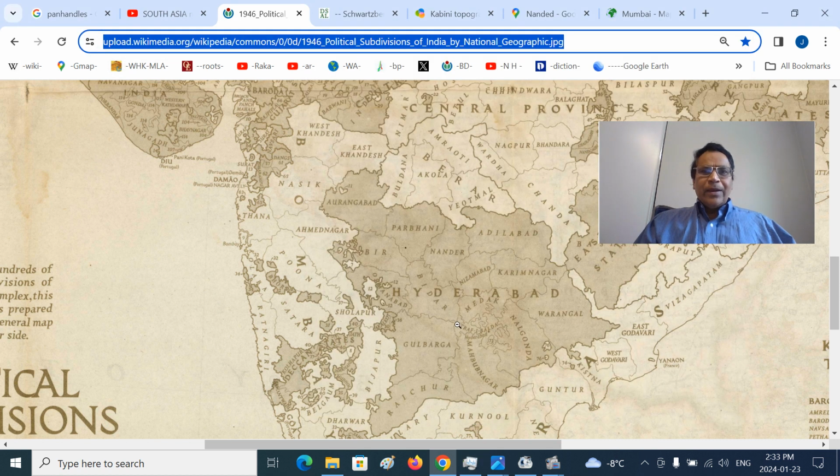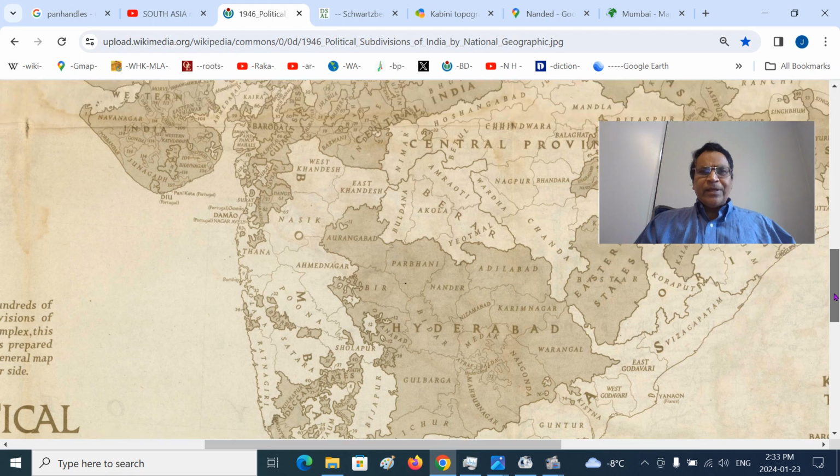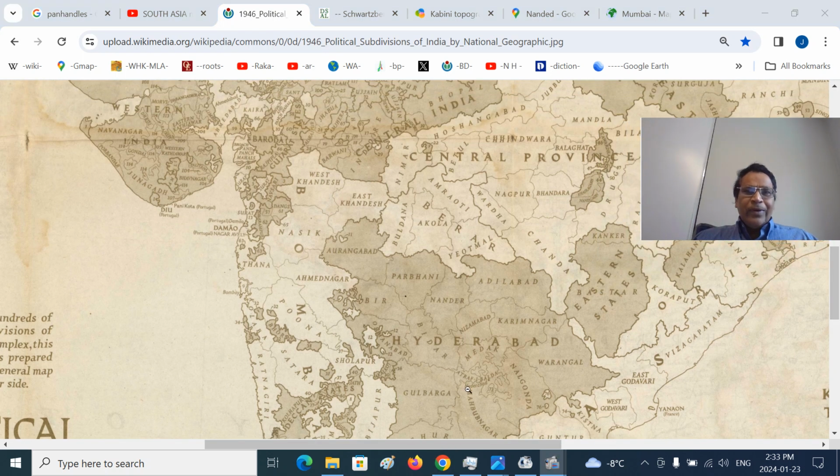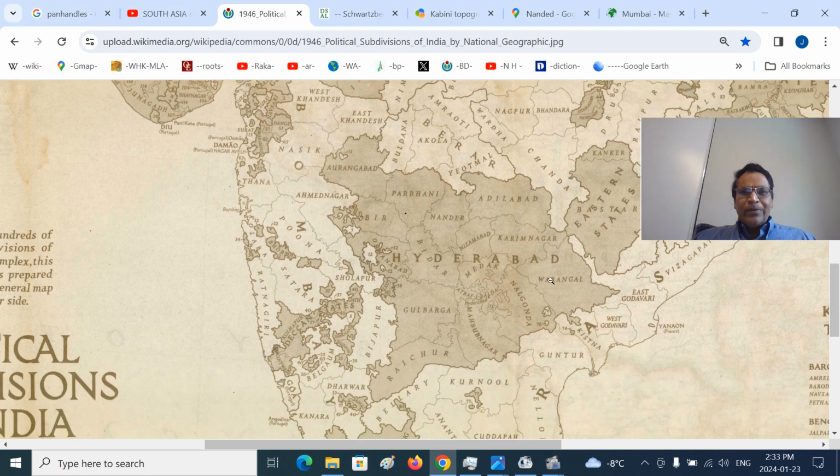Yeah, so the historical boundaries of these are a little different than what you see. That is very important to know. And this is the Nanded district. This is the territory of His Exalted Highness the Nizam Mir Usman Ali Khan. It is Telugu speaking, Kannada speaking, Marathi speaking. So we can see the Kinwat panhandle formed there when this region was finally settled. At that time, it was in the Adilabad district, right? The Nanded here. This part became the panhandle when this whole region was trifurcated.